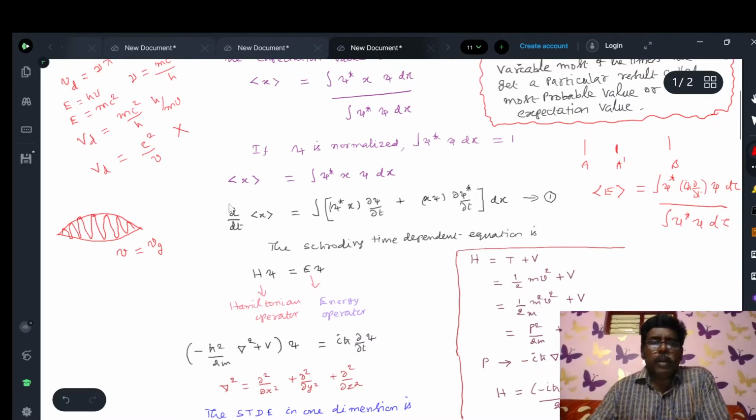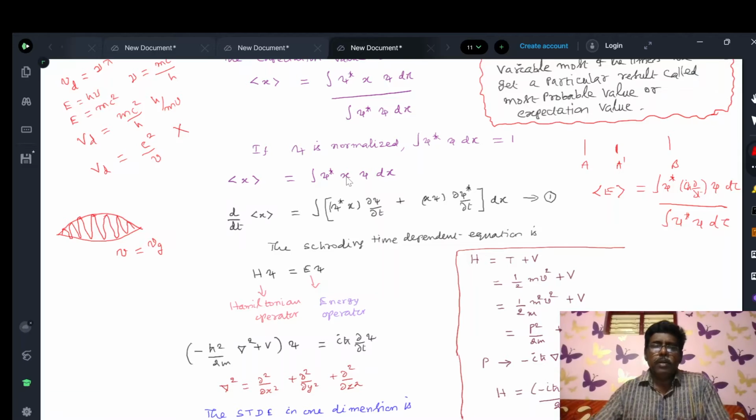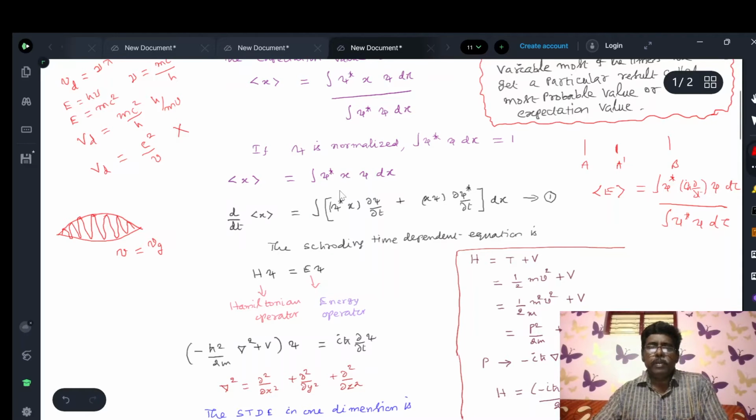Now, the rate of change of position is d by dt of the average value of x. Now we have to keep x as a constant, since x will not vary with time, and differentiate the quantities psi star and psi. Keep psi star x as a constant at the initial stage and differentiate psi. I have used the UV formula: psi star x dou psi by dou t, plus keeping x and psi constant and differentiating psi star, dou psi star by dou t times x psi, into dx. This is the value of d by dt of the expectation of x.